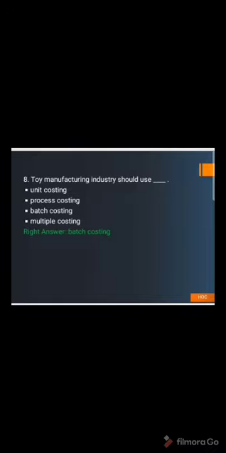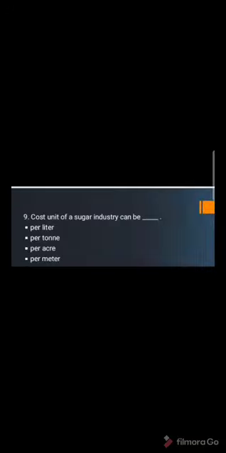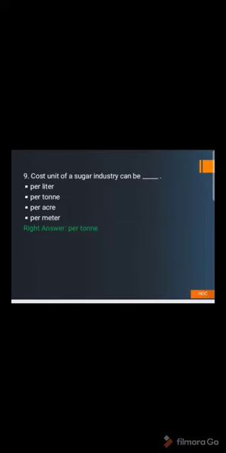Now let us take a look at the 9th. Cost of unit of a sugar industry can be dash: per liter, per ton, per acre, and per meter. Let us take a look at the answer. Answer is per ton, because per liter is used for liquids, per acre and per meter are used to measure area, and per ton is used to measure or weigh solid products.